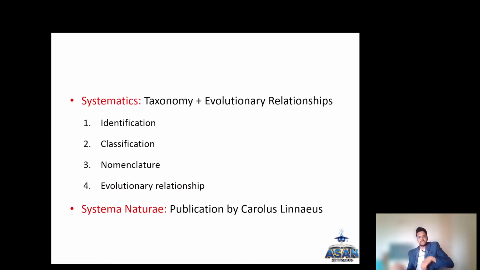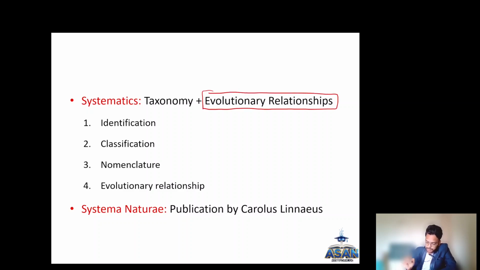Then systematics. Systematics includes all the taxonomical features along with one specific feature, that is evolutionary relationships. If you add the evolutionary relationship to taxonomy, it is called systematics. It includes identification, classification, nomenclature, and the evolutionary relationship.